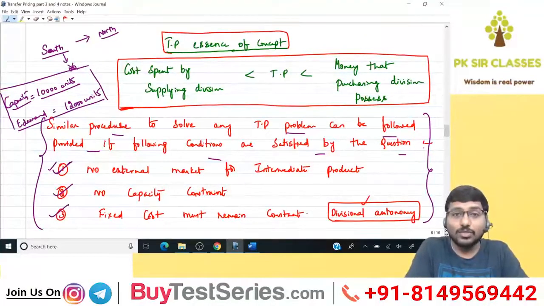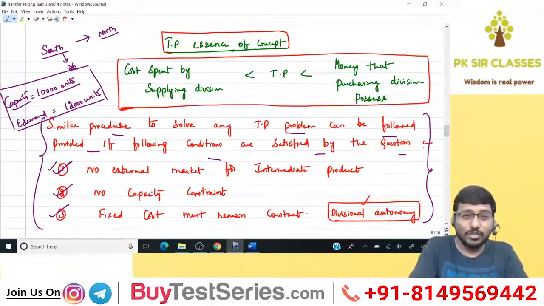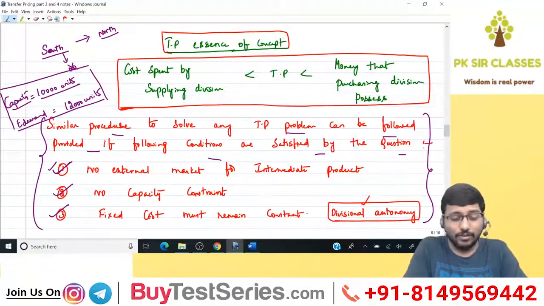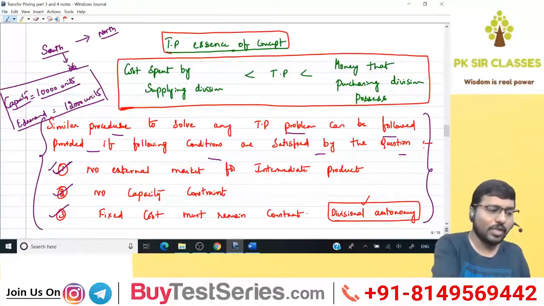Procedure in the sense, the last procedure we have applied, right? Fixation of TP. First column is units, second column is final revenue, third column is further processing cost, fourth column is net revenue, fifth column is net marginal revenue, sixth column is marginal cost. This procedure can be applied. Got the point? Anyway, that's it. Finish it off. We're done with this sum. We'll move on to the next one.